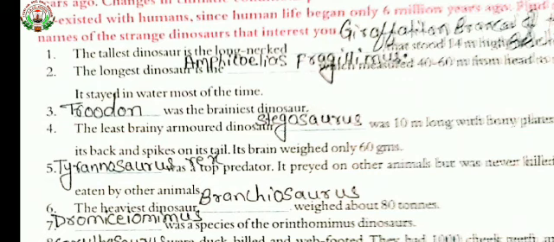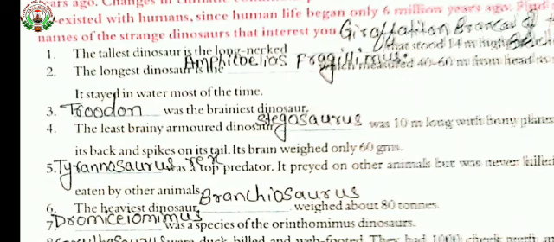Tyrannosaurus was the top predator. It preyed on other animals but was never killed or eaten by other animals. Then the sixth one, the heaviest dinosaur. Yes, Brachiosaurus weighed about 80 tons. So the heaviest dinosaur was Brachiosaurus. Yes, the clue box was given there. See the correct spelling from there and note it down.